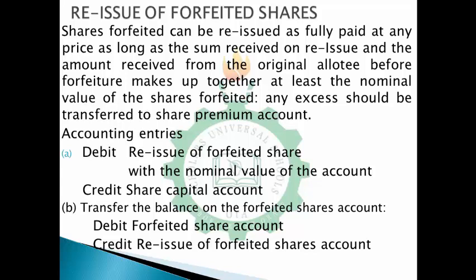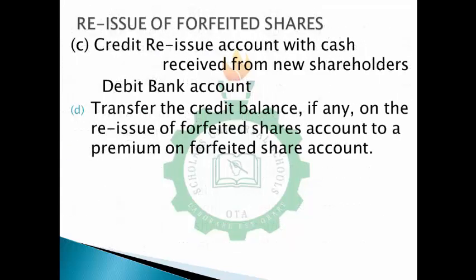Also, when you transfer the balance on the forfeited shares account, you debit forfeited share account, then you credit reissue of forfeited shares account. Those are the entries you're passing on the reissue of forfeited shares.